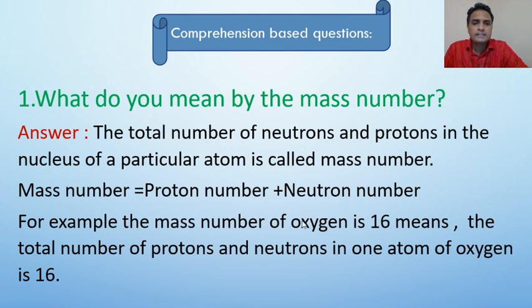So dear students, for example, the mass number of oxygen is 16, meaning the total number of protons and neutrons in one atom of oxygen is 16. If this type of question comes in your exam, then at first you have to give the definition of mass number, then you have to write an example about it.